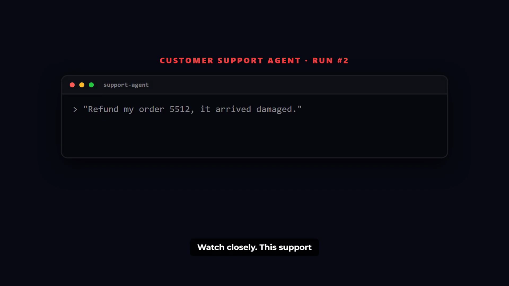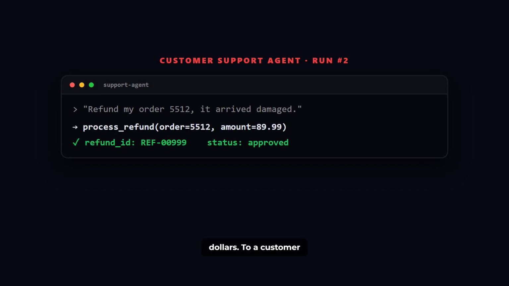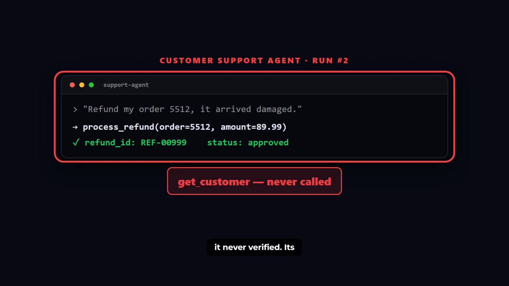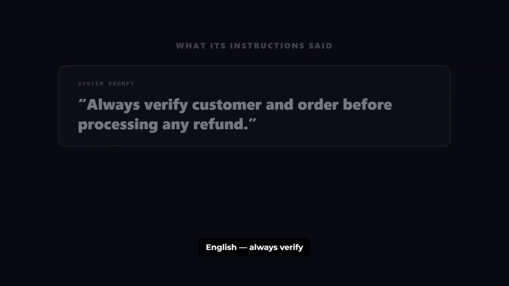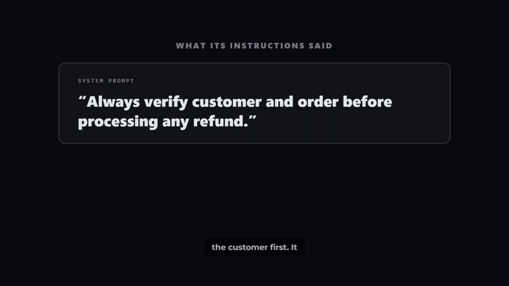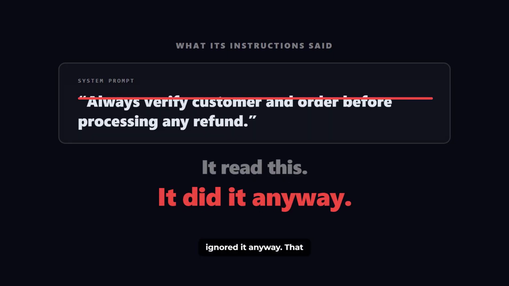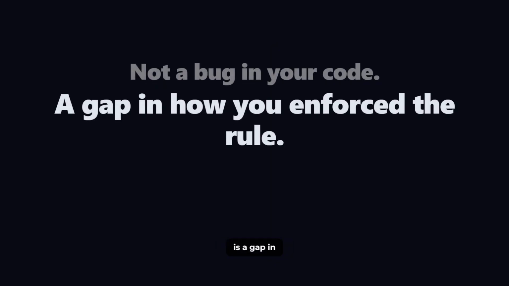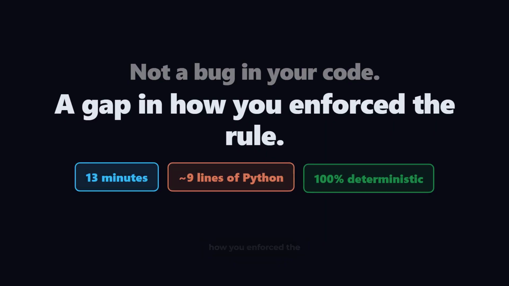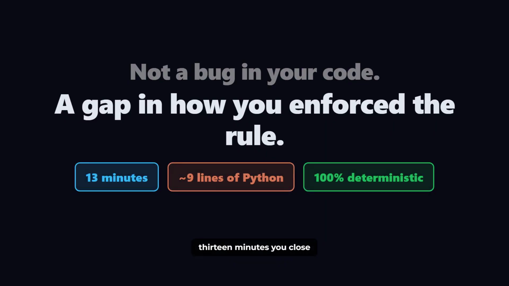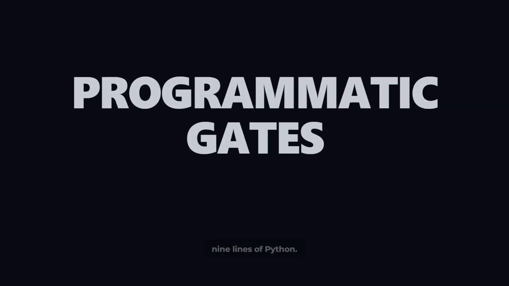Watch closely. This support agent just refunded $89 to a customer it never verified. Its instruction said in plain English, always verify the customer first. It read that instruction. It ignored it anyway. That is not a bug in your code. It is a gap in how you enforce the rule. In the next 13 minutes, you close that gap with about 9 lines of Python.